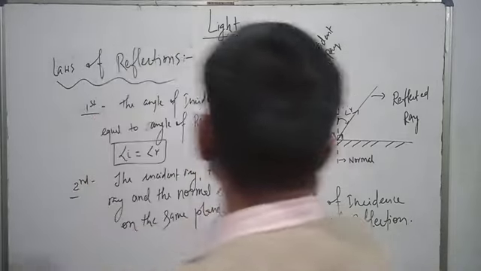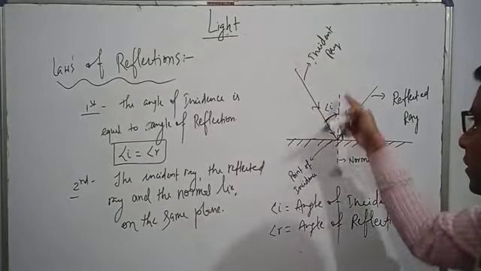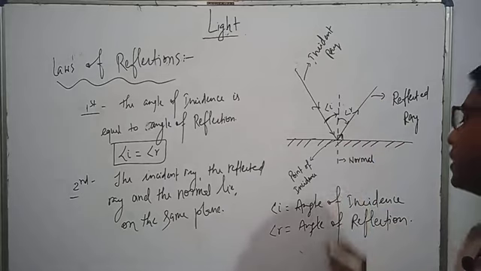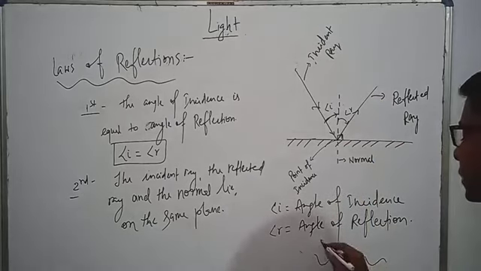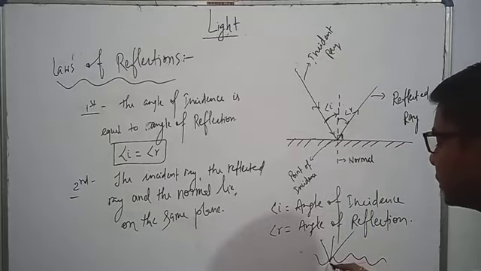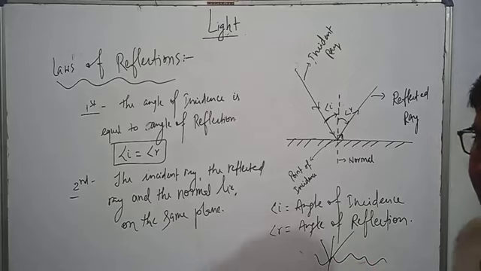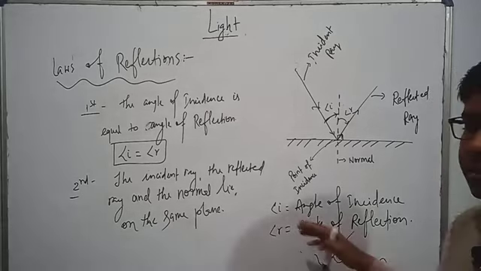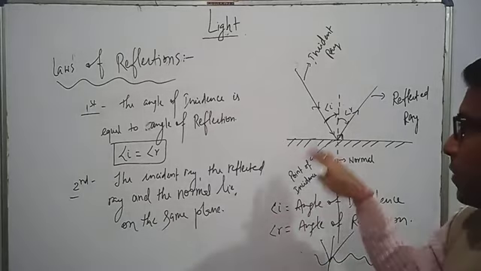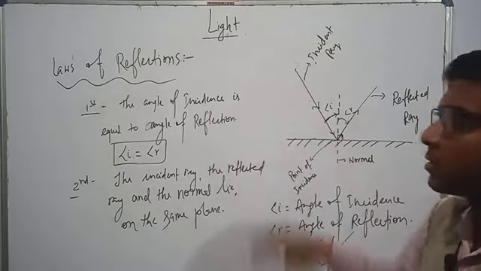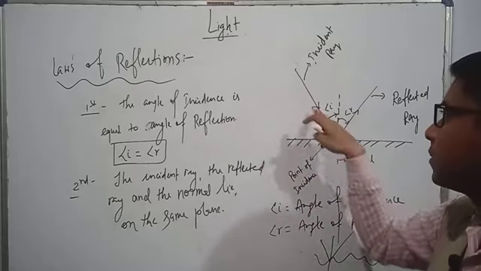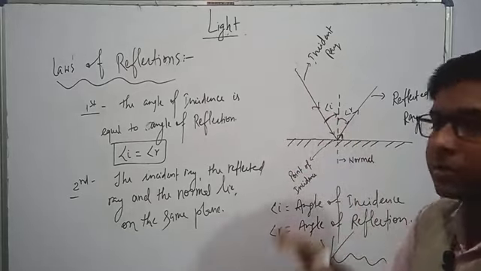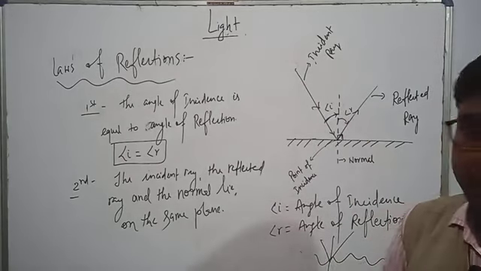That means the incident ray, the normal and the reflected ray lie on the same plane. In the case of diffuse reflection, they don't lie on the same plane. But the second law of reflection says these three are always on the same plane.